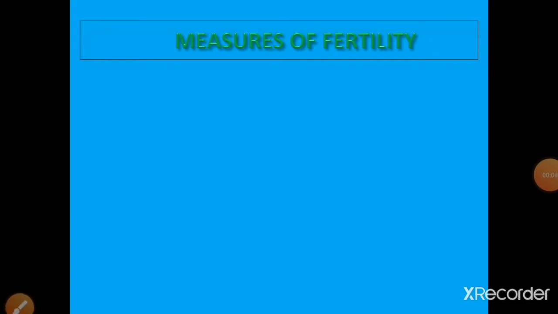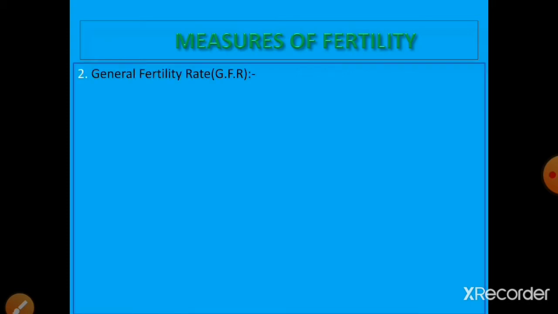We are discussing measures of fertility. In the previous session we discussed CBR, that is crude birth rate. The drawback of CBR is that it does not consider the age and sex of the population. To overcome this, the next measure is GFR, that is general fertility rate. In GFR, we are considering the age and sex of the population.